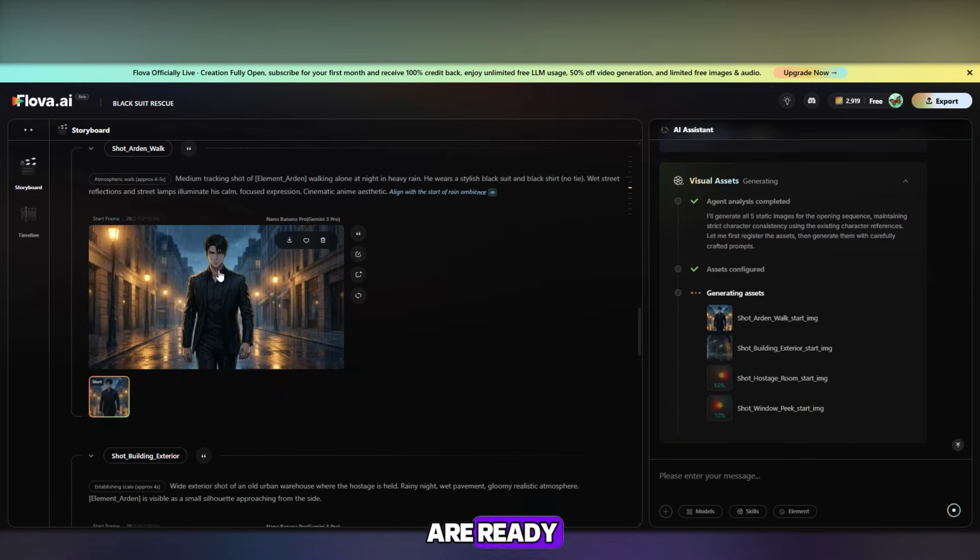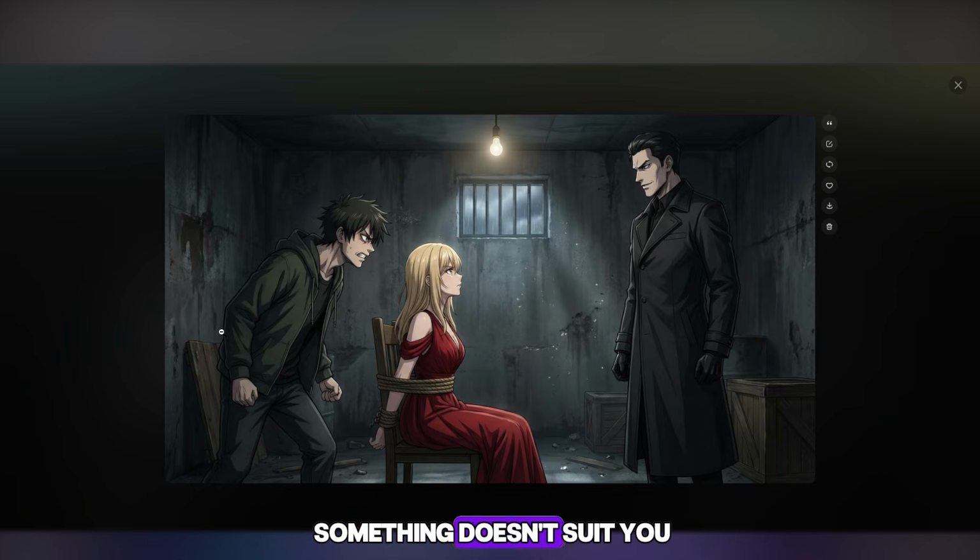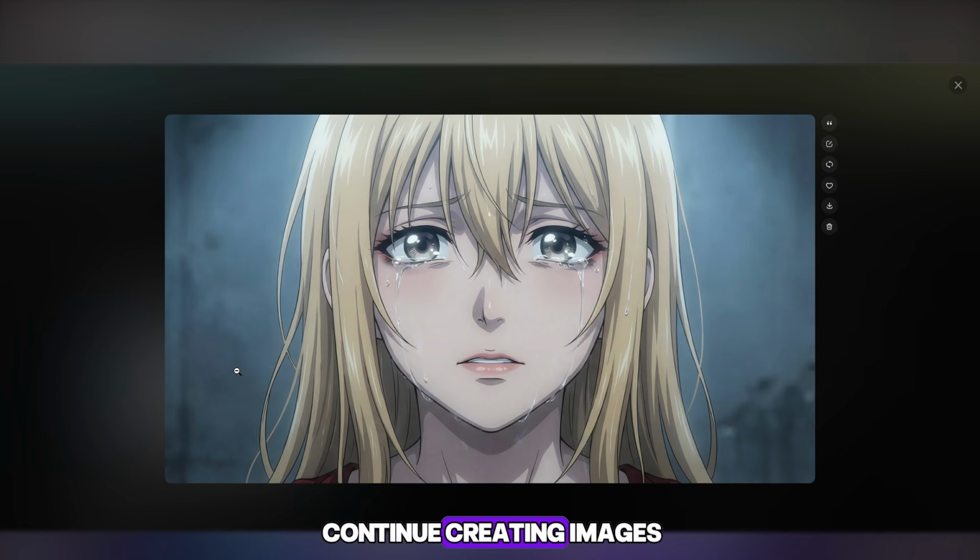Now the first images are ready, very high quality and in the right anime style. I like it. If something doesn't suit you, you can simply write a prompt and ask the AI to regenerate it. We continue creating images.